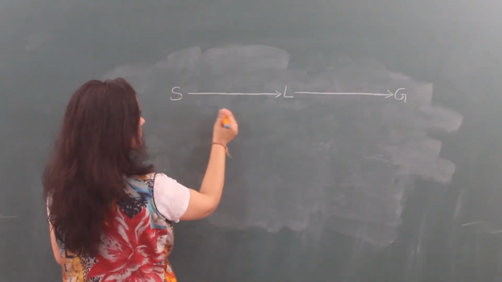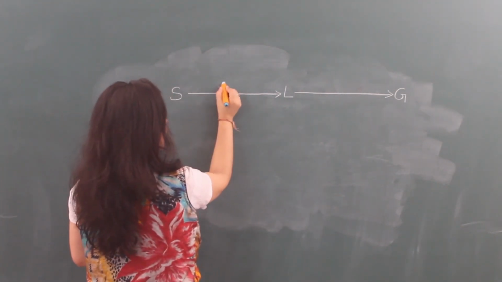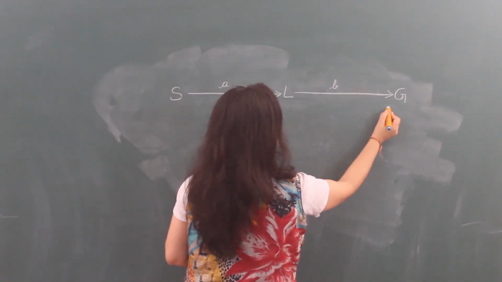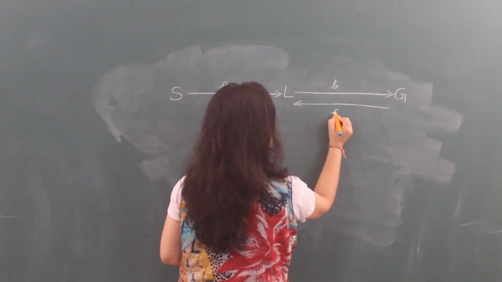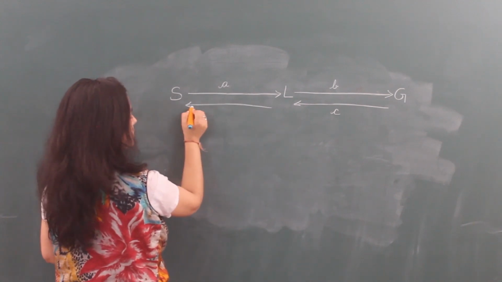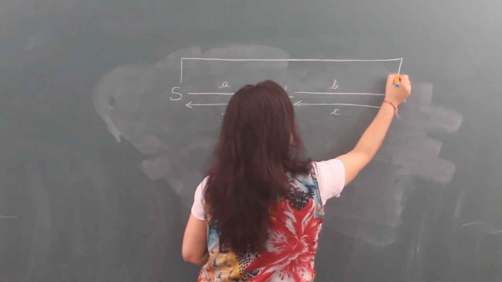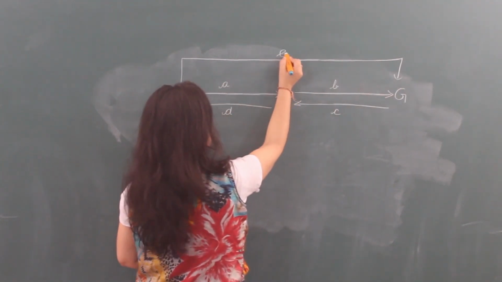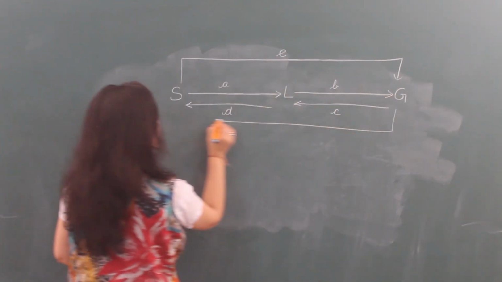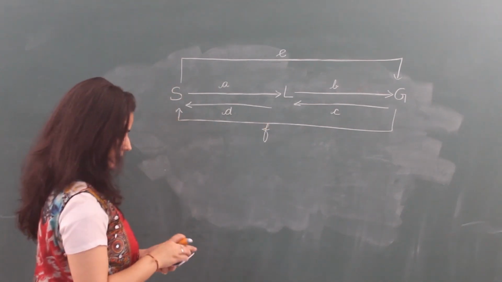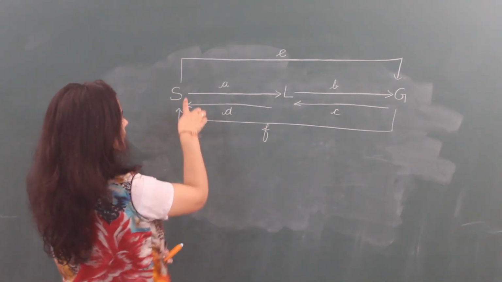What is this process? I am naming them A and B here. Gas into liquid, C. Liquid into solid, D. Solid can also convert into gas, it is E. Gas can also convert into solid, it is F.